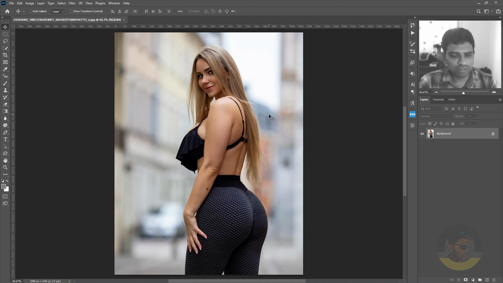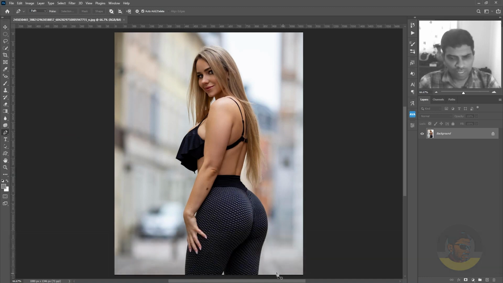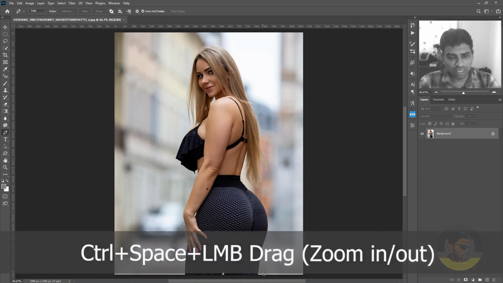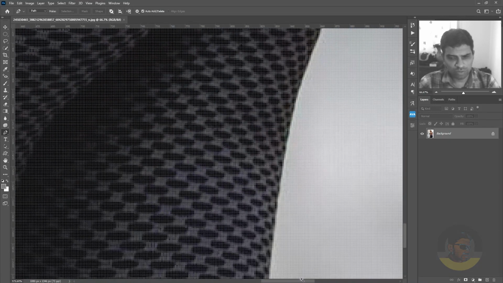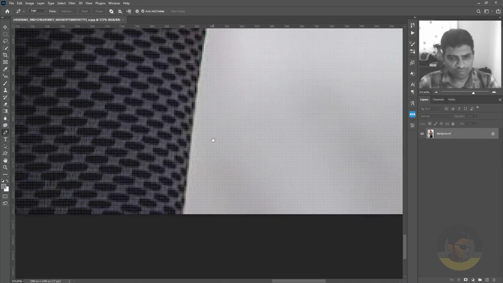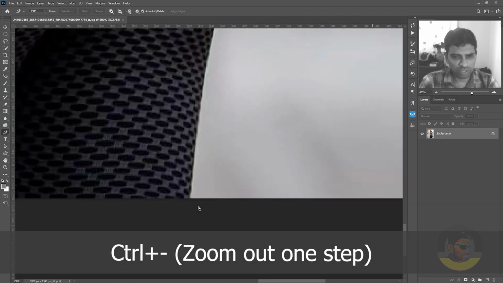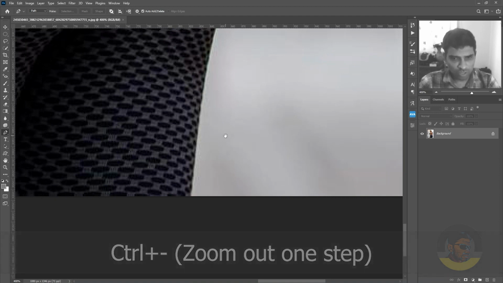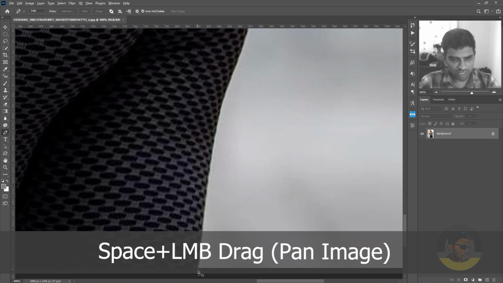First we will select the pen tool by pressing the P key or going to the toolbar on the left and selecting the pen tool. Then pressing and holding down the Control key and the space key, I will drag with my left mouse button to zoom into this area and press Ctrl minus to zoom out a little bit. Hold down the space bar and drag with my mouse to pan around the image.